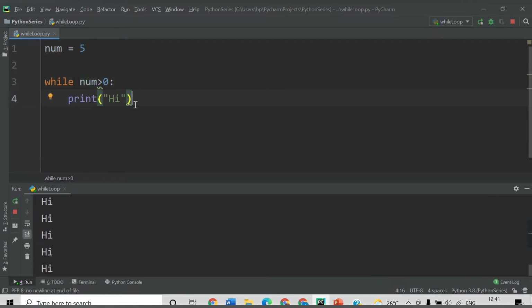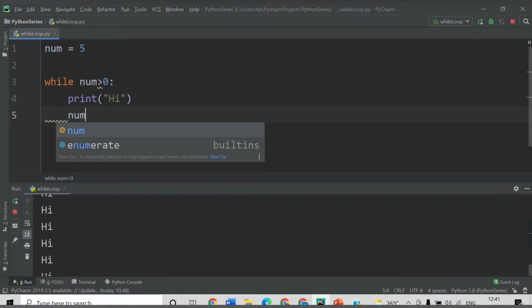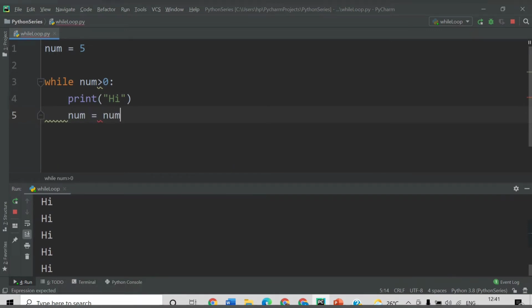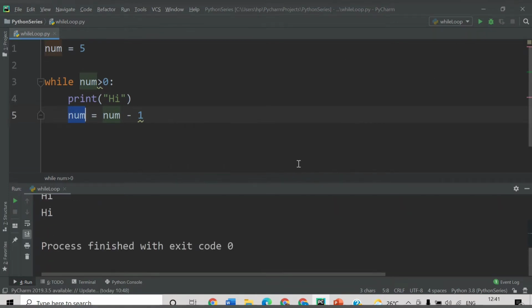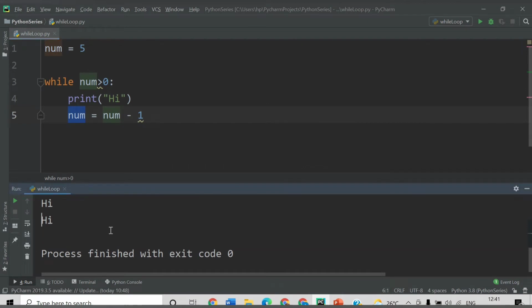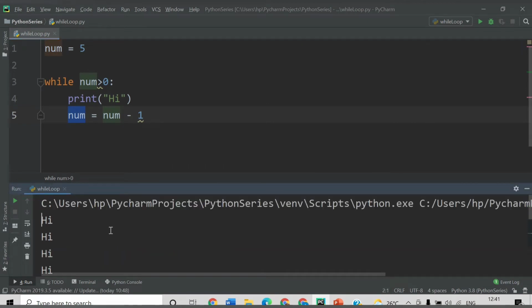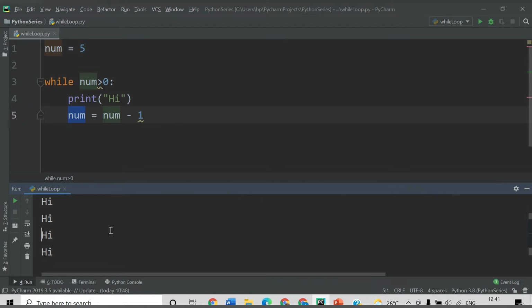Let's modify the code. Let's say num equal to num minus 1. So for each time inside the loop I will reduce the value of num by 1. Let's run this code again. So see, now it's not infinite times. How many times is high printed? 1, 2, 3, 4, 5.